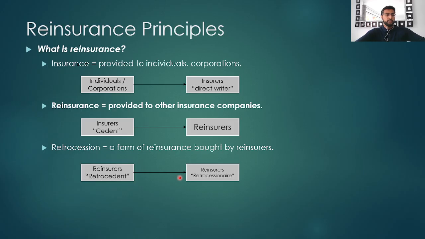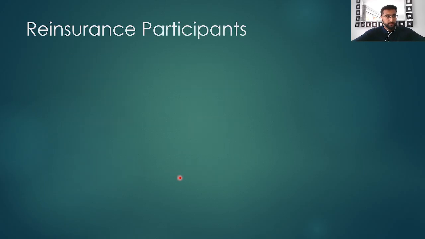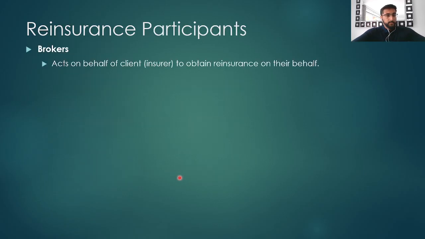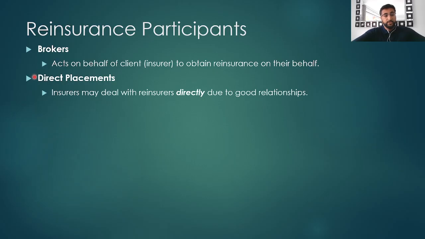So, who are the participants when it comes to reinsurance purchase? The brokers. These brokers act on behalf of the clients of the insurance company to obtain reinsurance on the insurance company's behalf. We also have direct placements where insurers may deal with reinsurers directly because of good relationships.